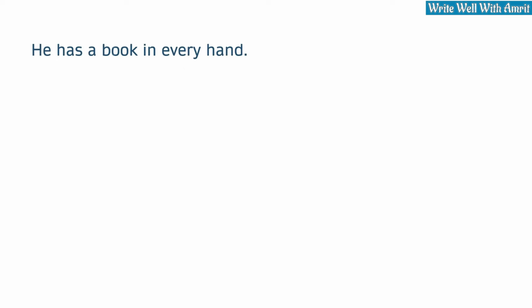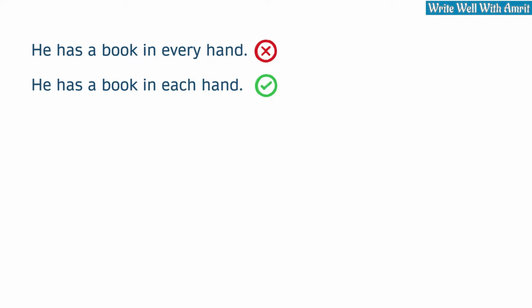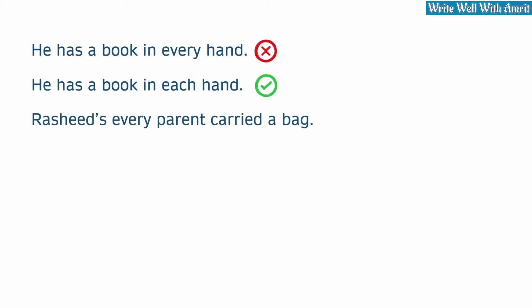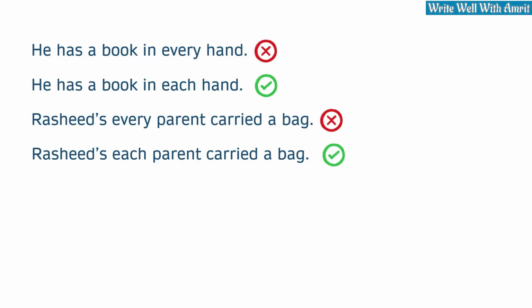You don't say, he has a book in every hand, but you say, he has a book in each hand. Him having a book in every hand means that he has more than two hands, which at least right now is not possible unless you are an animal or a robot. You don't say, Rashid's every parent carried a bag, but you say, Rashid's each parent carried a bag.